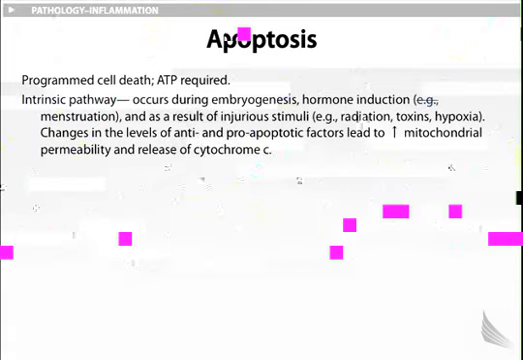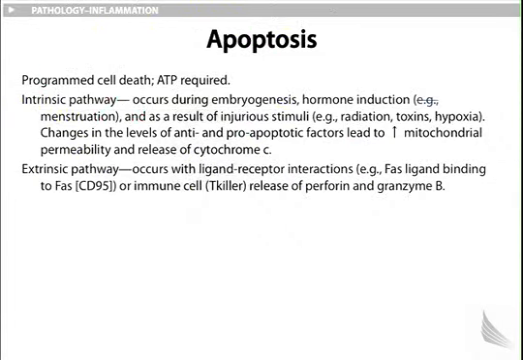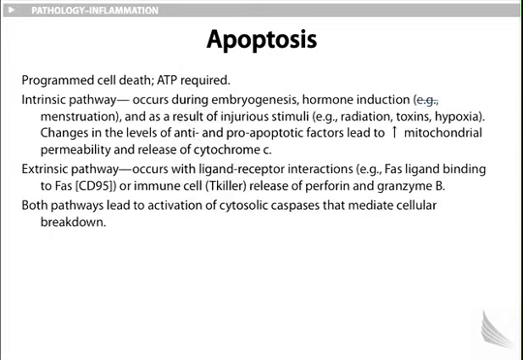The extrinsic pathway occurs with ligand-receptor interactions. The Fas ligand binds to its receptor known as CD95, or immune cells such as CD8 T killer cells release perforin and granzyme B. Both pathways lead to activation of cytosolic caspases that mediate cellular breakdown. So here's yet another example of pathways that will converge upon a single enzyme.